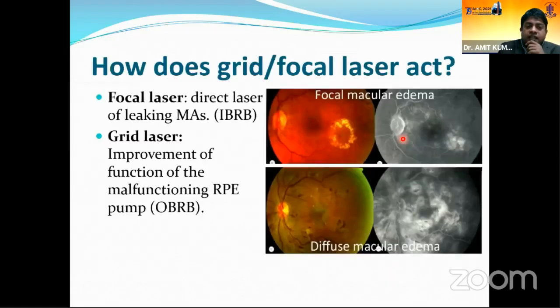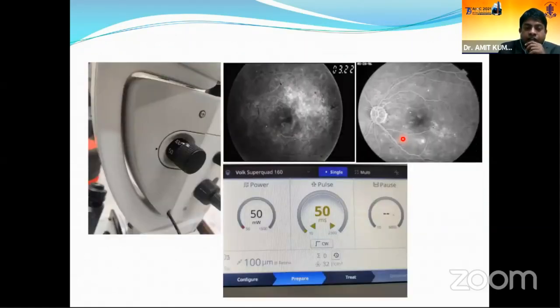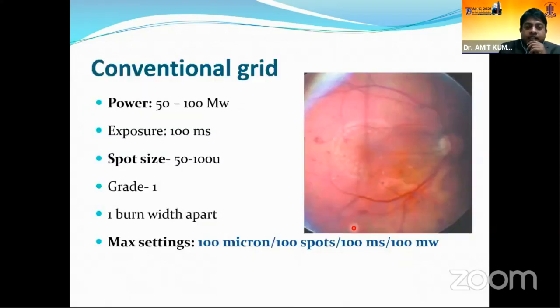So coming to lasers in DME, we have two different types of lasers, focal laser and grid laser. In focal laser, we directly hit the leaking microaneurysms, and in grid laser, we try to improve the malfunctioning RPE pump, that is the outer blood retinal barrier. Again, here you have to remember the spot size, you have to keep between 50 to 100 microns, the duration from 50 to 100 milliseconds, and also the power between 50 to 100 milliwatts.